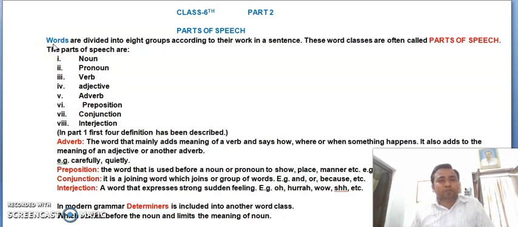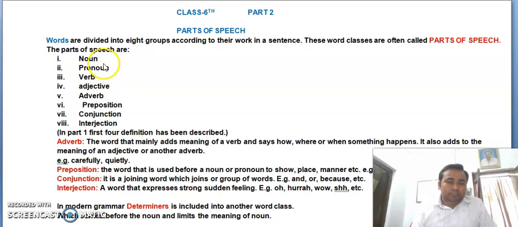Words that are divided into 8 groups according to their work in a sentence are called parts of speech. Names are given here as noun, pronoun, verb, adjective, which are described earlier in part 1 of this session, and adverb, preposition, conjunction, and interjection, which I am going to describe now.